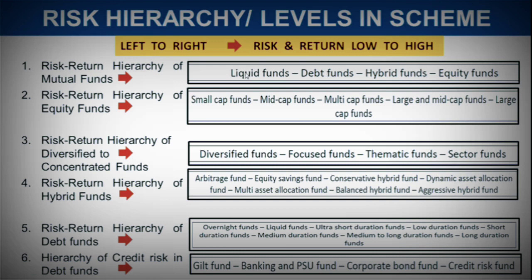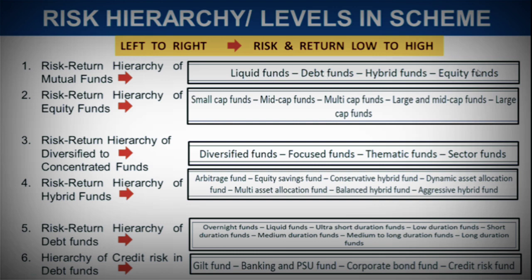Okay. So when we are at liquid fund, we know that it has the lowest risk and thus we can expect the lowest return as well. As we move to debt fund, it would have more risk than liquid fund and more return as compared to liquid funds. When we move to hybrid fund, it would have more risk as compared to debt and liquid fund, and thus return would also be more as compared to debt and liquid funds. When we move to equity funds, we know that it has the highest risk and highest return can be expected. Okay, so this is how you have to move in this chart.